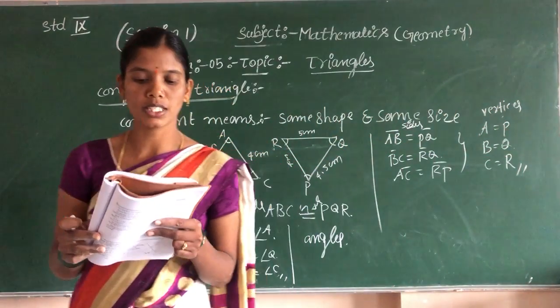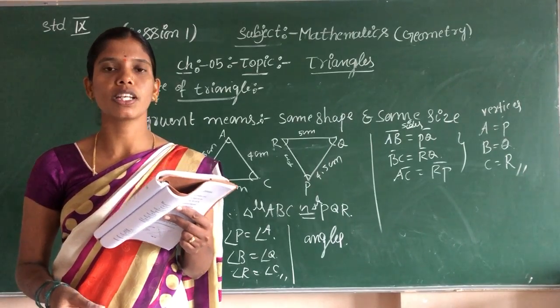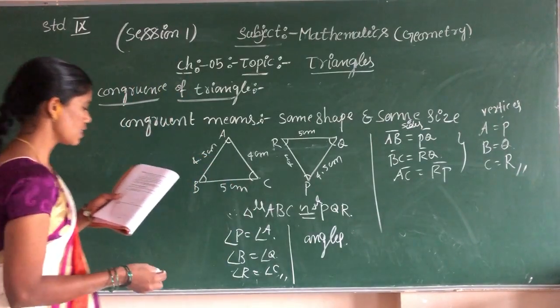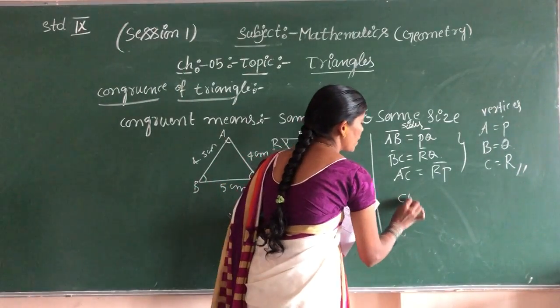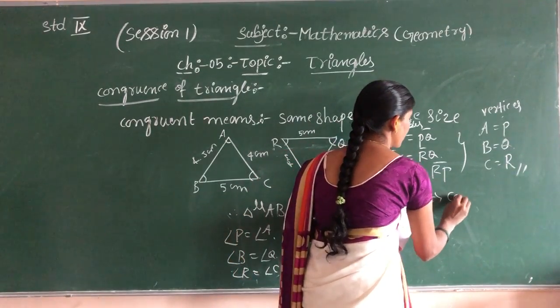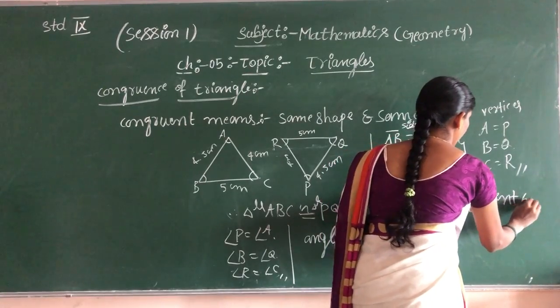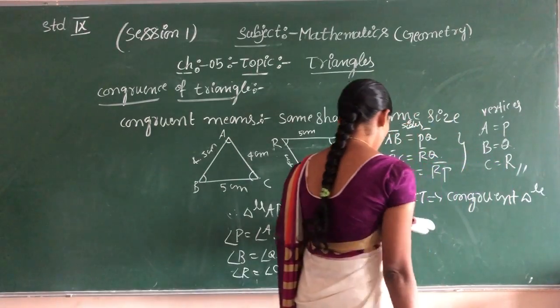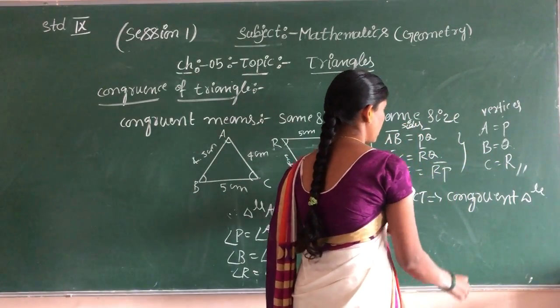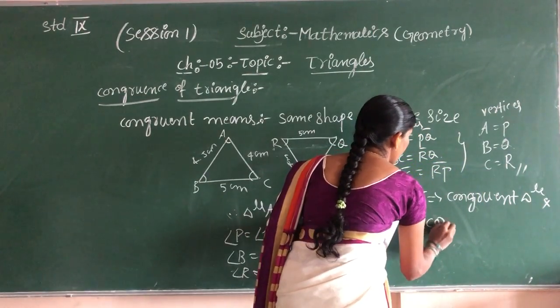What does CPCT mean? CPCT means corresponding parts of congruent triangles.